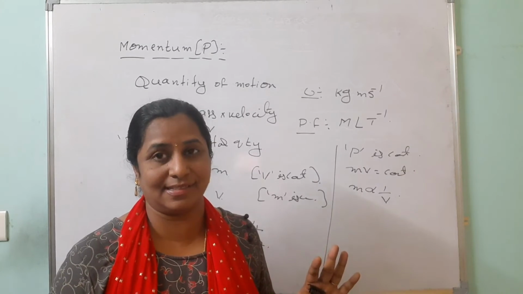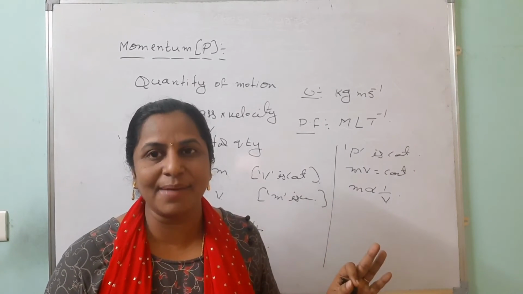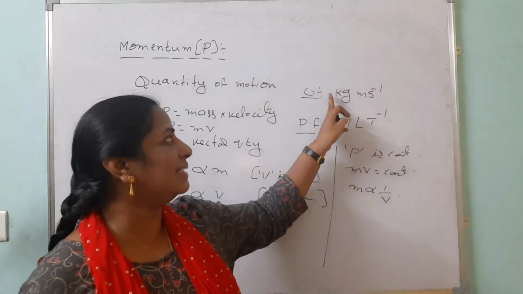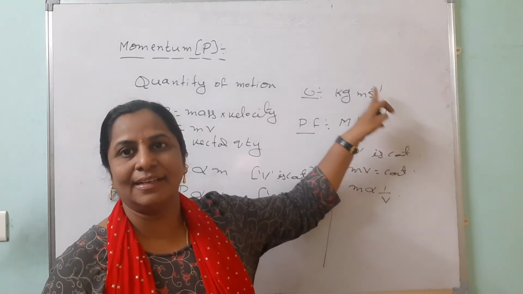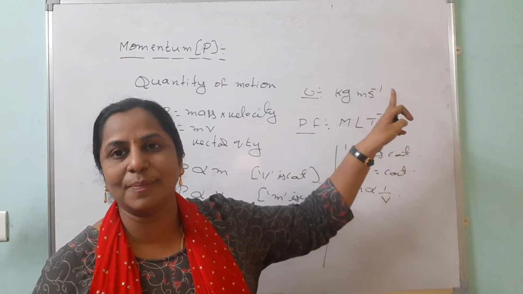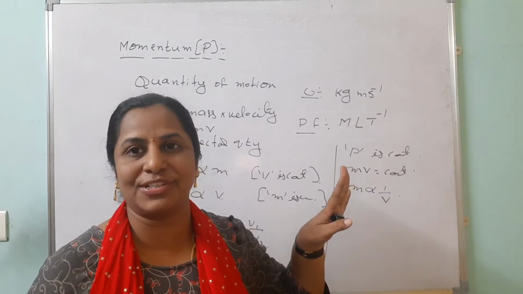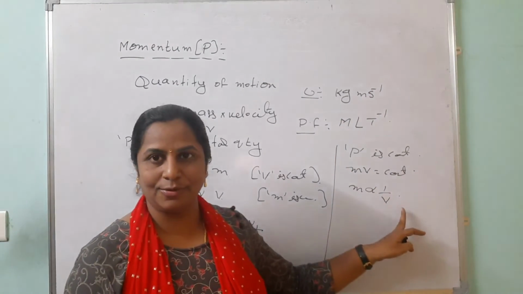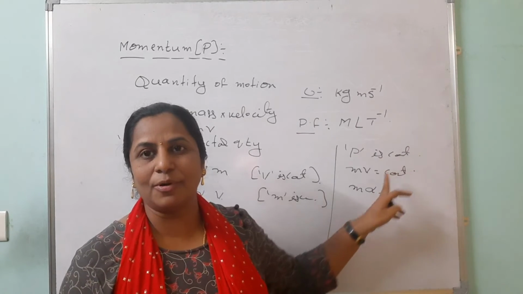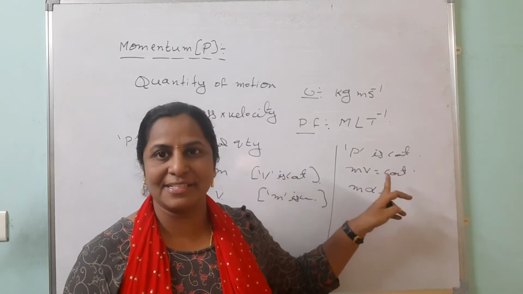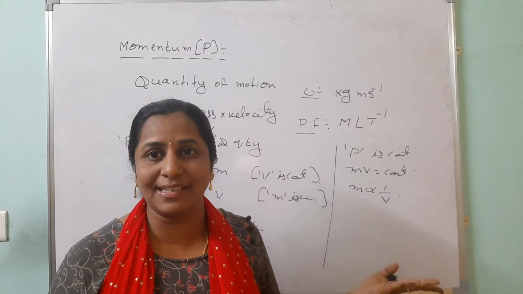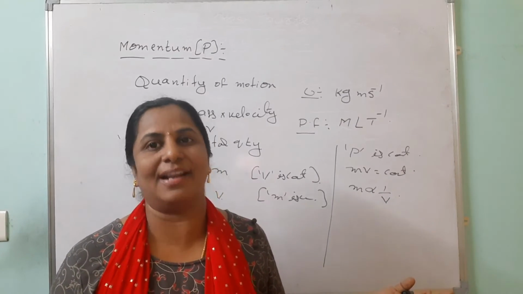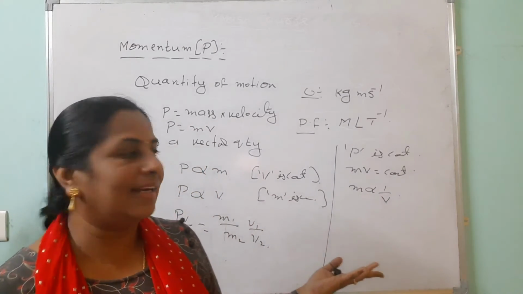Both have the same momentum. The bus is 20 kg meters per second, the car is also 20 kg meters per second. Momentum is constant, but which one has more velocity? You can go through this formula. More mass, less velocity. Less mass, more velocity. So you can say that the car has more velocity, because the car has less mass.